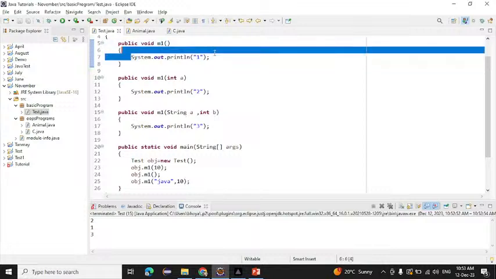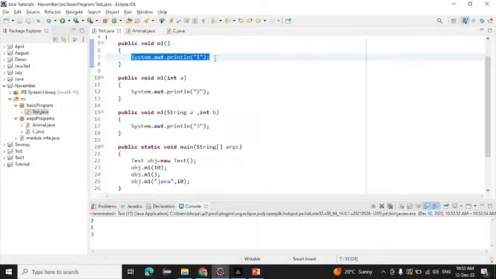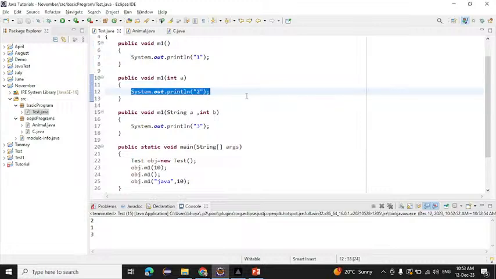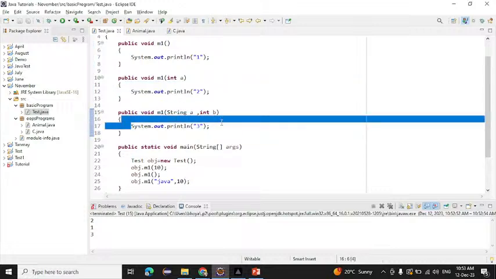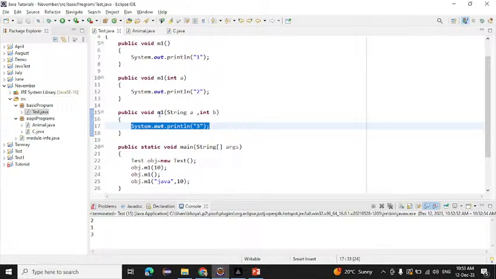Suppose this is the son: m1 performs the son role here, m1 performs the teacher role here, and here m1 performs another role. It means we are performing a single action in different ways. That is called polymorphism. And which type of polymorphism have we achieved now? The compile time polymorphism. With the help of method overloading, we can achieve compile time polymorphism.